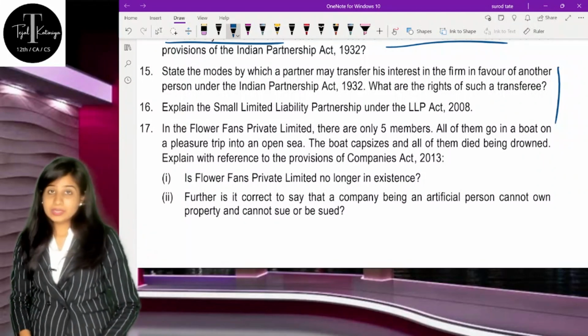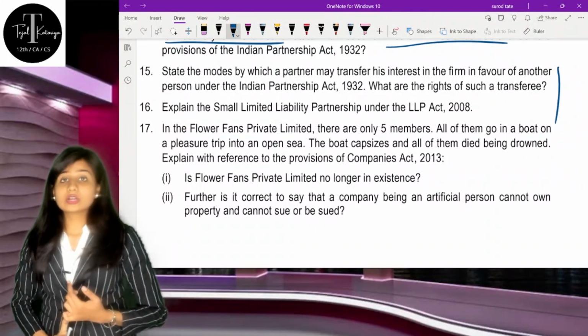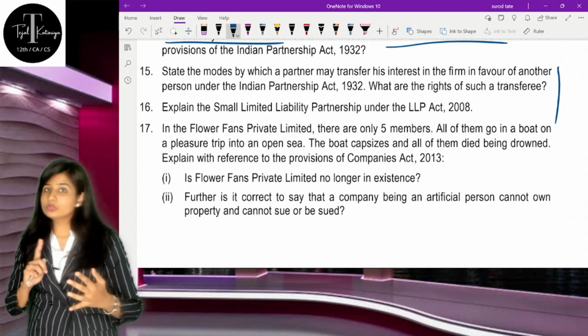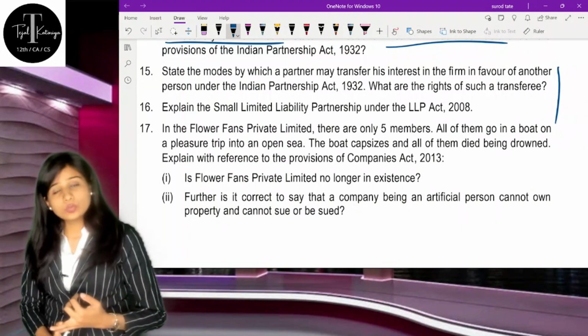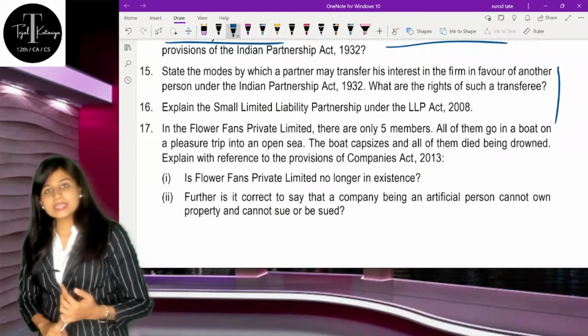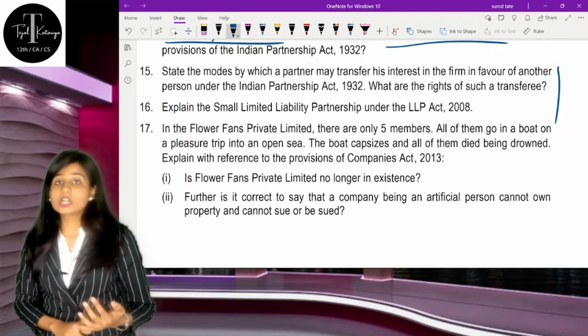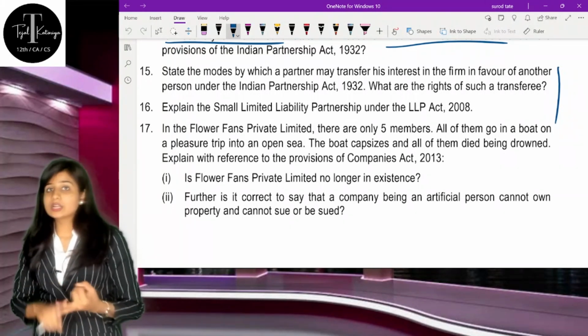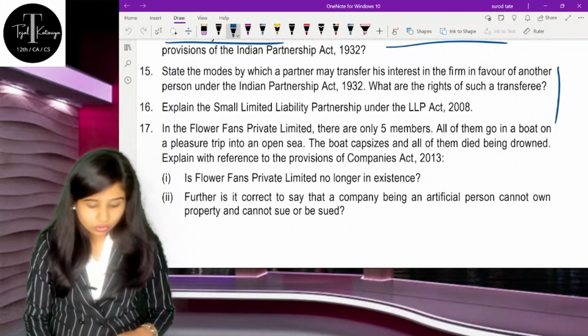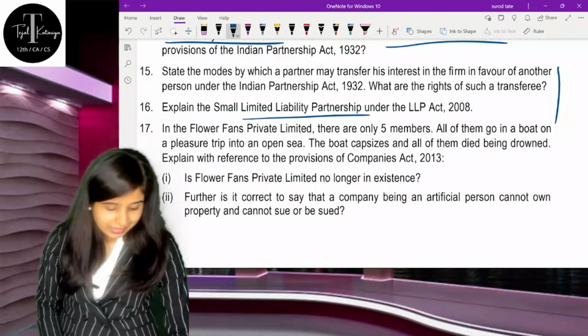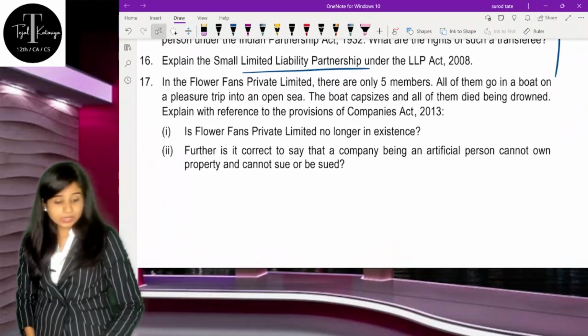Next is small LLP. I have already told you in your amendment lecture also, either you will get the question on small LLP or on small company. Small LLP means any LLP which is having contribution not more than 25 lakh and turnover not more than 40 lakh. So that will be the small LLP. Next is question number 17.